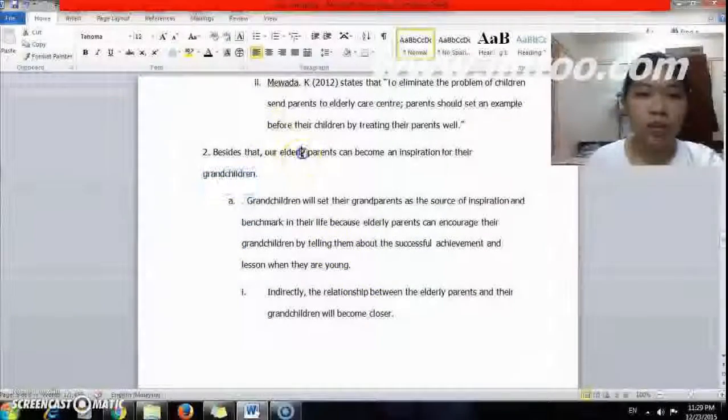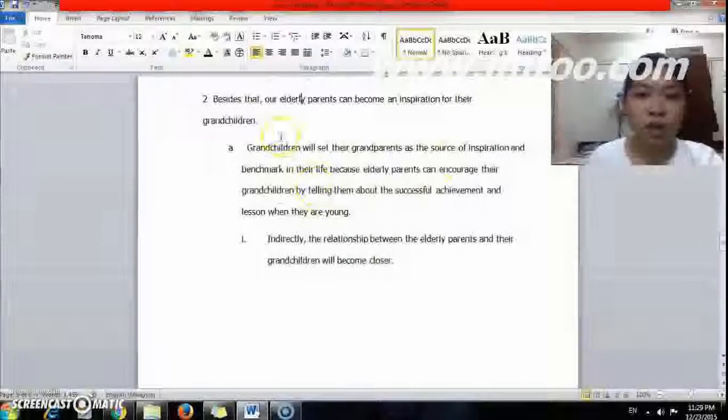For the second supporting point, the elderly parents can become an inspiration for the grandchildren. The supporting point is that grandchildren will take their grandparents' successful achievements as a source of inspiration and a benchmark in their life.